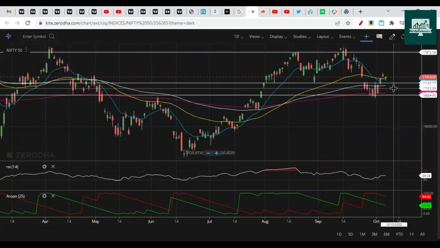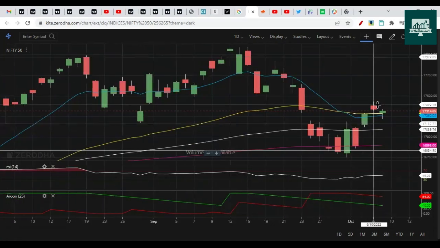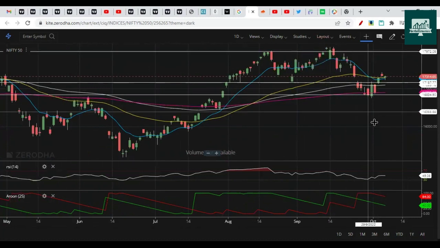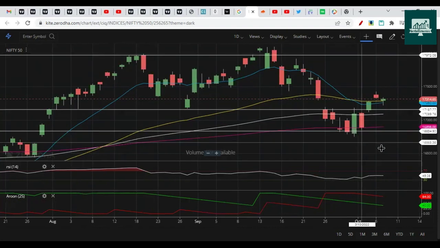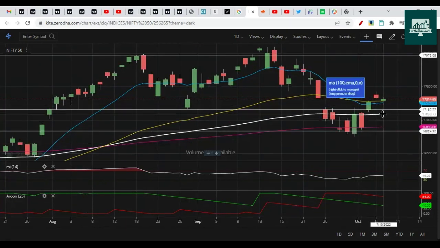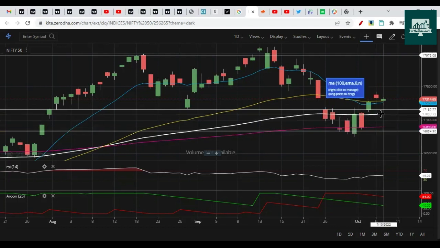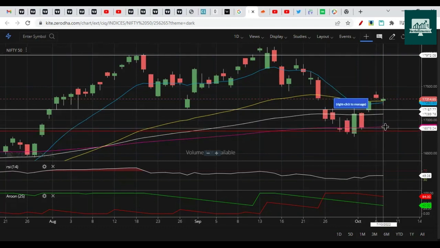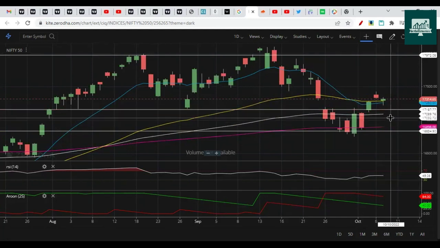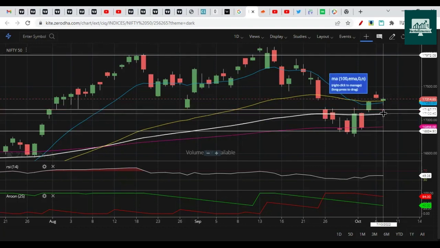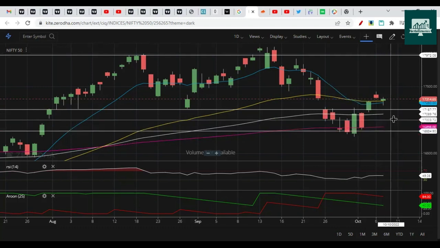and came close to 17,000. So you can see the bearishness is not yet finished, and this could be a 5-wave structure going down. We'll discuss that in more detail later on. But for now, you can assume that Nifty is going to head towards 100 EMA and 200 EMA. 100 EMA currently is at 17,090 and 200 EMA currently is near 16,900. So if it starts a dip, it can come between 17,100 and 16,900. Between these, it can find support.